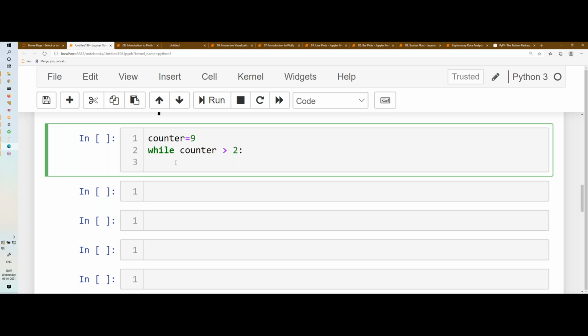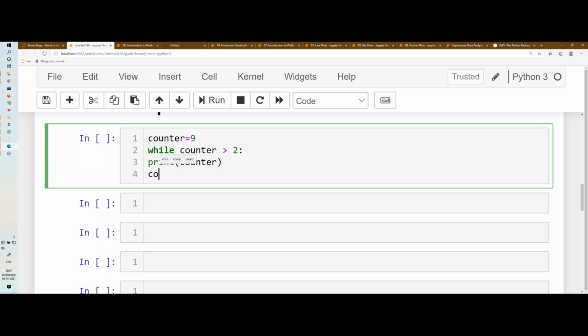So what we will do now is write while and the condition, and then I will write a colon. Any time you're starting any block, you need to write a colon and you need to give some space. But I'm not giving space yet, and then I will type whatever I want within the body part. Let's say I just want to print what is the counter value, and then I'm decrementing the counter value by 1 each time I'm running the loop.